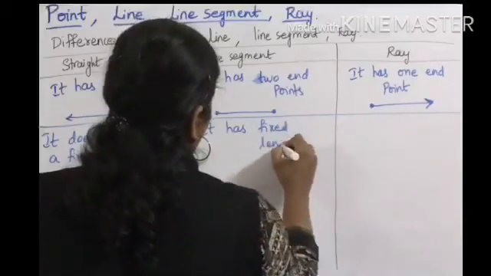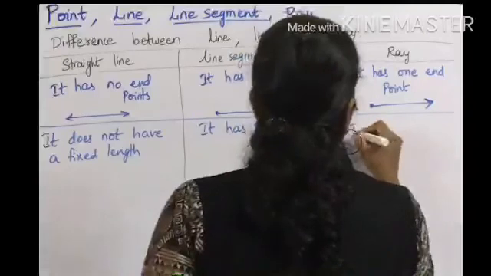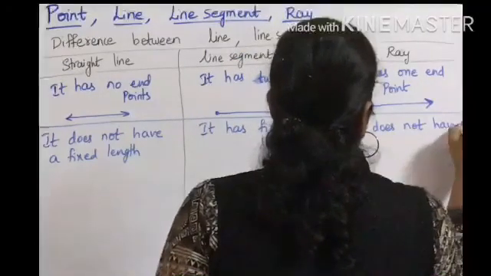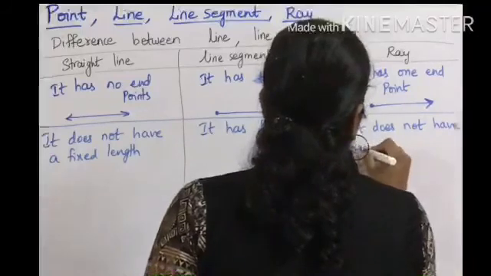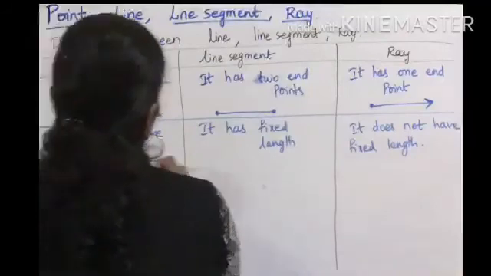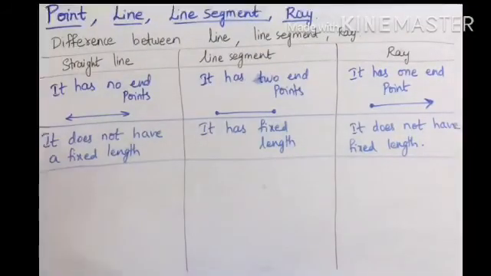You can write definite length also. Does ray have fixed length? No, it does not have fixed length. So this is the second difference. Now coming to the third difference.